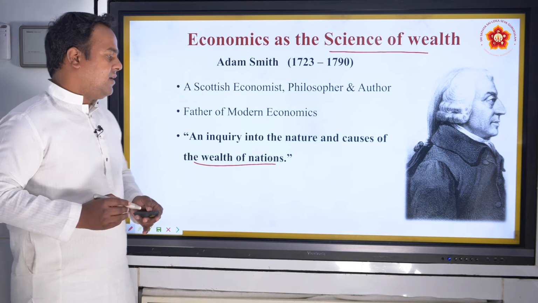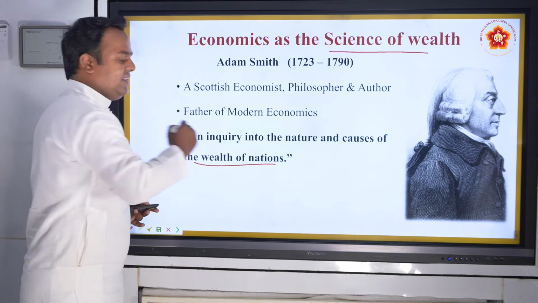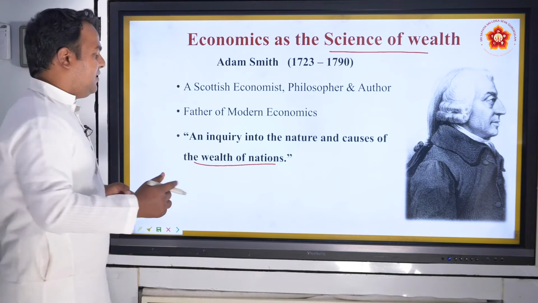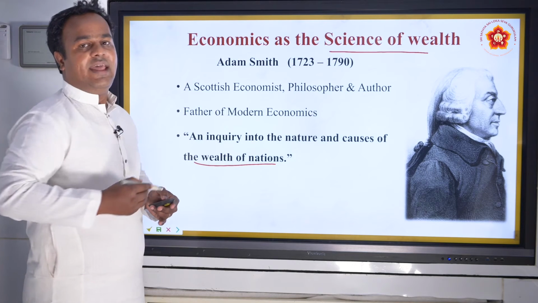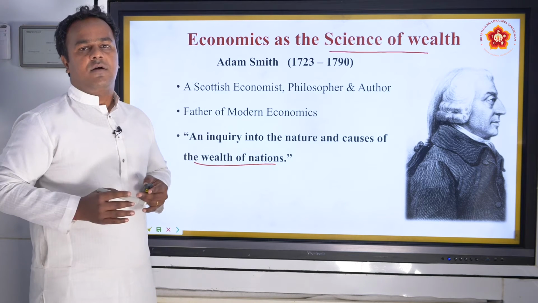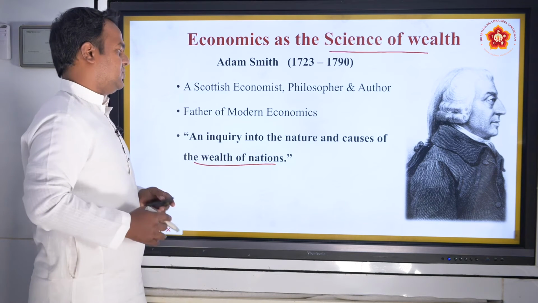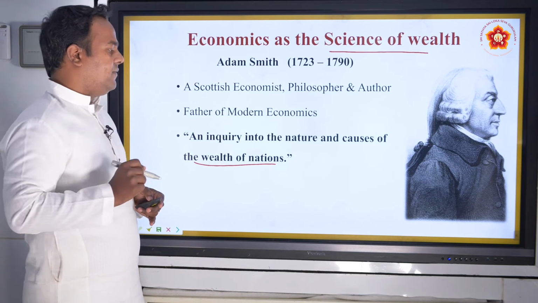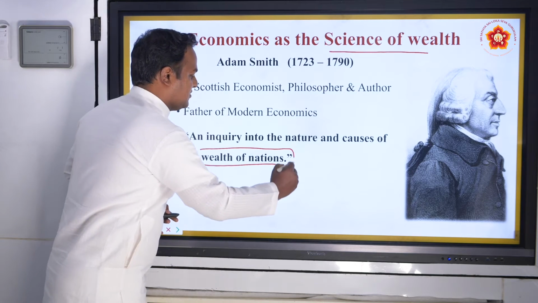The name of the book is, in short, mentioned as Wealth of Nations, but the full title of the book is An Inquiry into the Nature and Causes of the Wealth of Nations. Here, if you see, he has stressed the words wealth of nations.